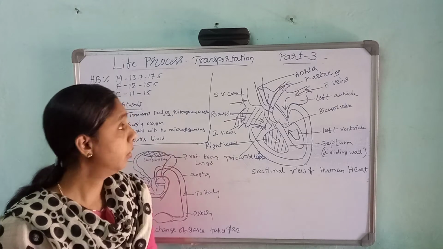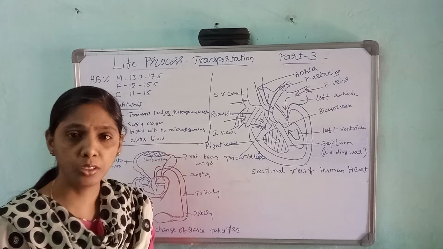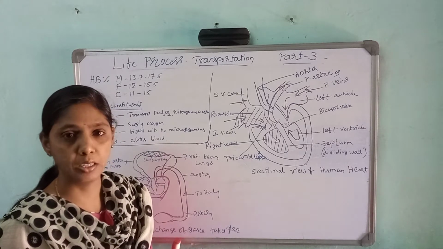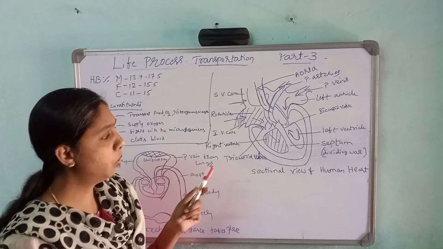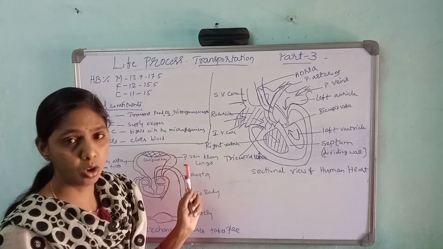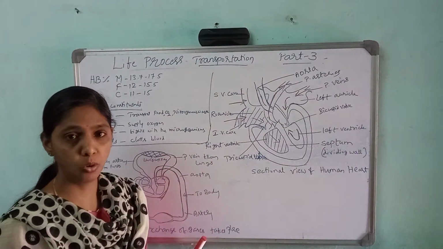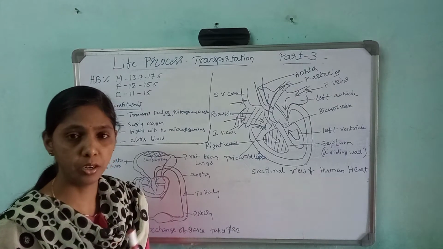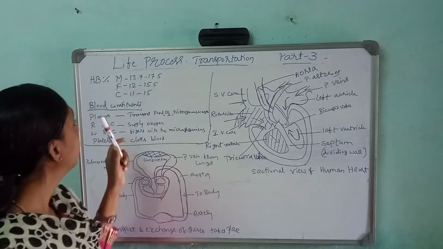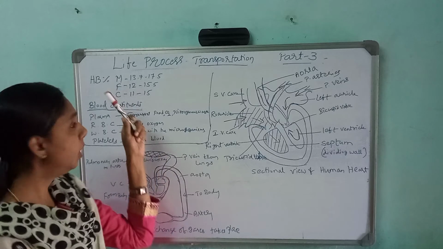So in the beginning, transportation here is transporting the nutrients along with the oxygen through the blood to all the parts of the body. So about the heart, the structure of the heart, pumping of the blood and how it pumps the blood, about the double circulation, about hemoglobin, the constituents present in the blood, all these things you are going to learn in this. Okay, so here in the life process, in the beginning the textbook has given about the hemoglobin